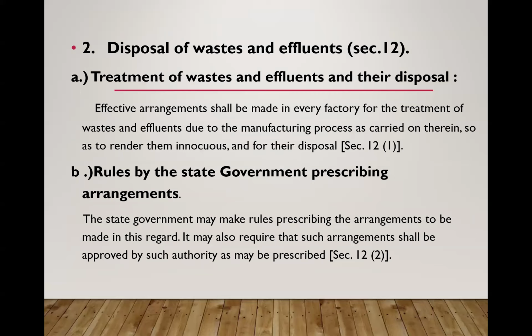Then coming to the provision 2, that is disposal of waste and effluents. That is, the provisions should be there for the treatment of waste and effluents and their disposal. Effective arrangements shall be made in every factory for the treatment of waste and effluents due to the manufacturing process as carried on there, so as to render them innocuous and for their disposal. Then the state government can set rules prescribing various arrangements for the disposal of waste and effluents in various factories.